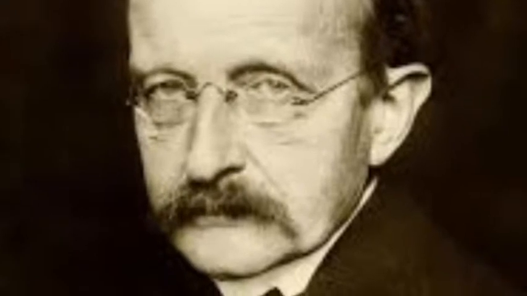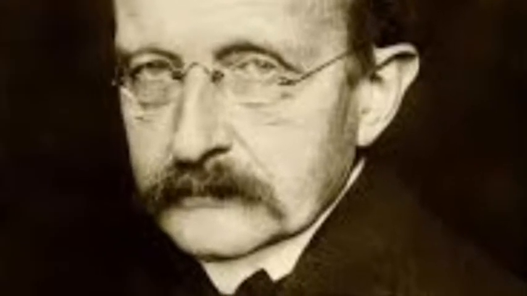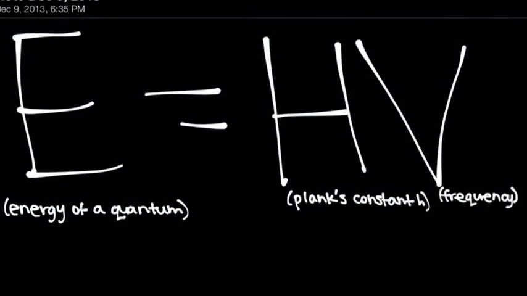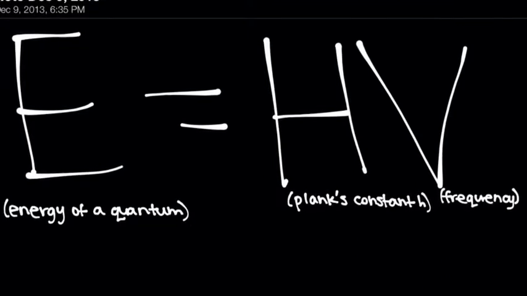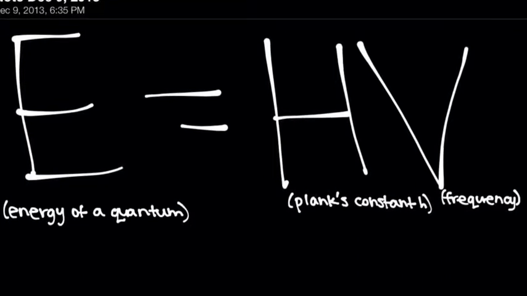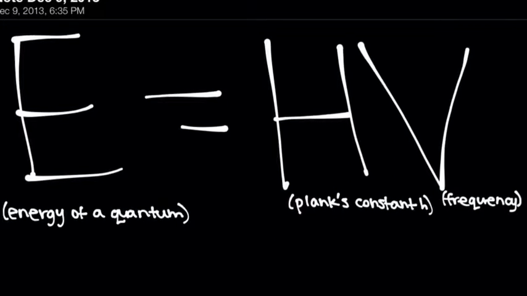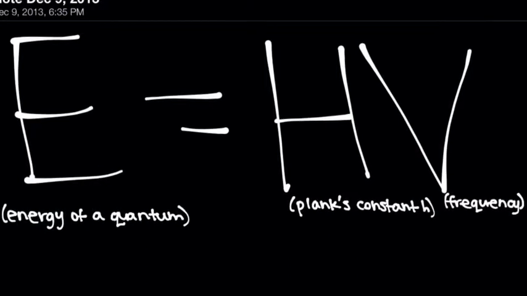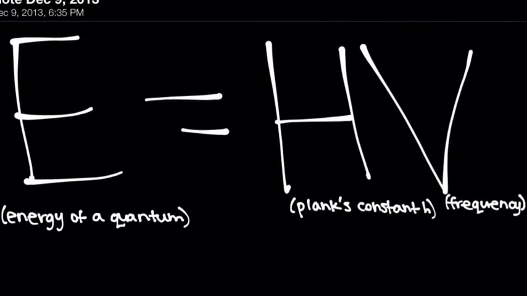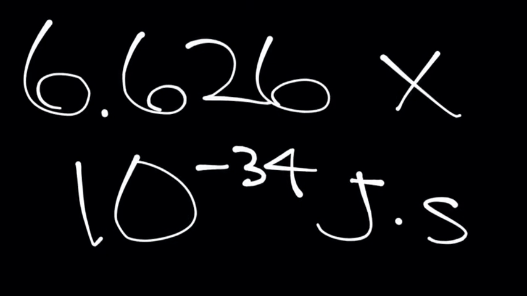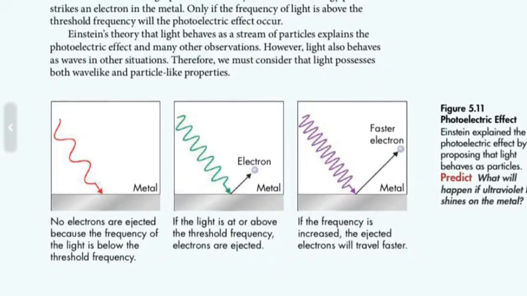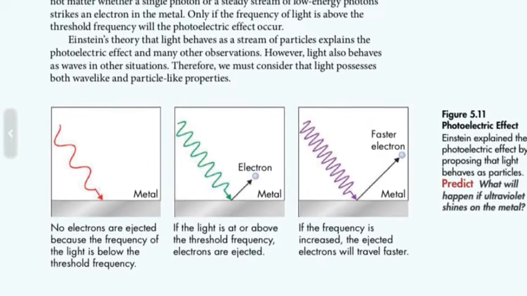In 1900, Max Planck determined why a body changed color when the temperature increased. His reason was that the body changed in quanta, or small discrete units. Mathematically, he showed the amount of radiant energy of one quantum absorbed or emitted by a body is proportional to the frequency of radiation. This is shown in the equation E equals hν, E being the energy of the quantum and ν being the frequency. This constant h, known as Planck's constant, is equal to 6.626 times 10 to the negative 34 joule-seconds. Olivia also explained that Einstein used quantum theory to explain the photoelectric effect.